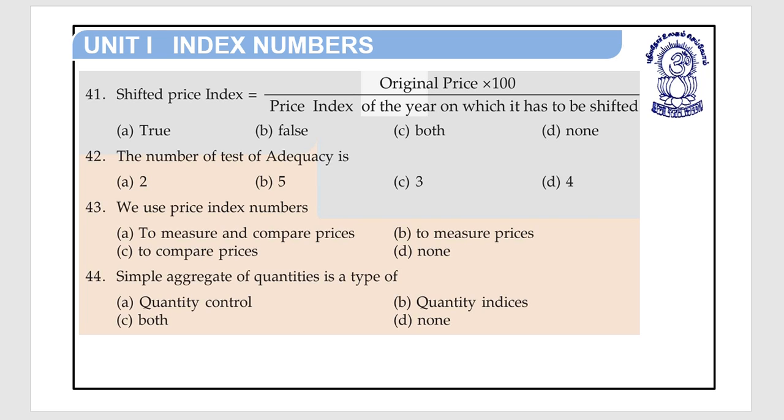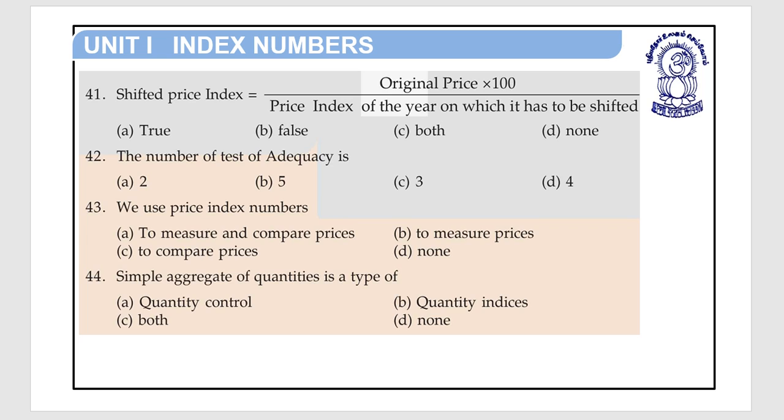Now next question, question number 41. Shifted price index is equal to original price into 100 upon price index of the year on which it has to be shifted. So that is true or false?